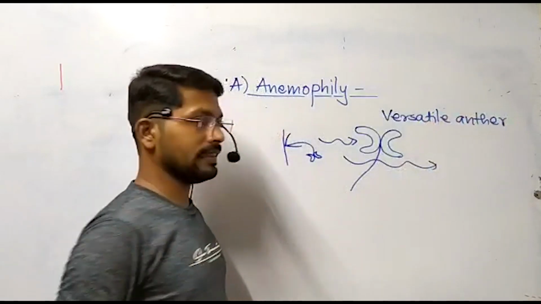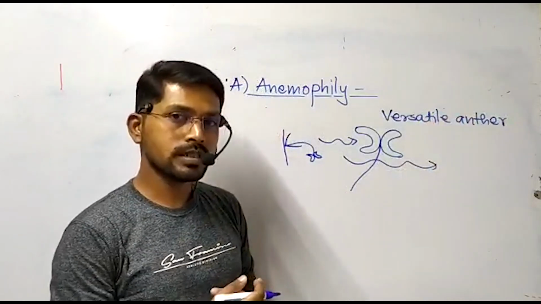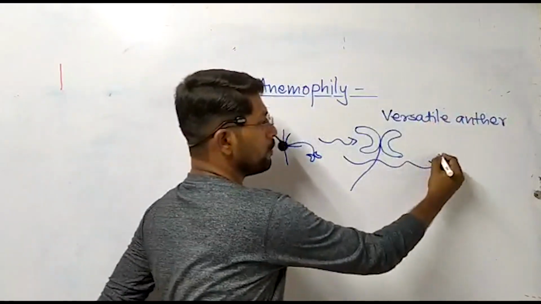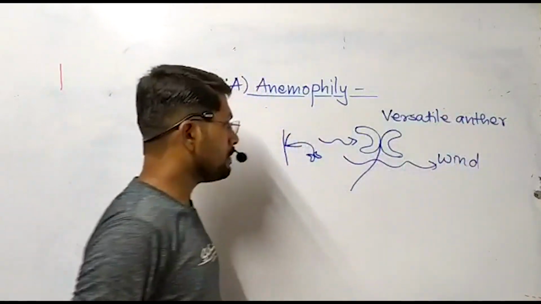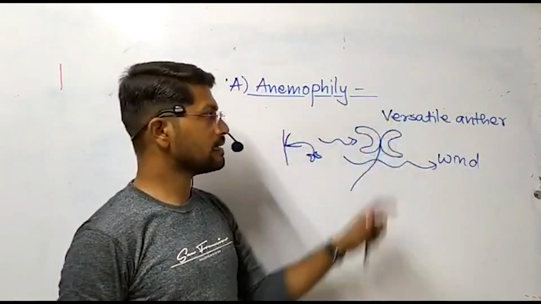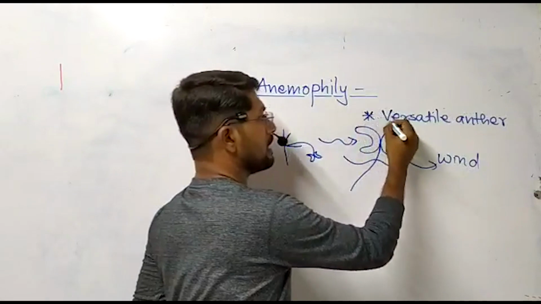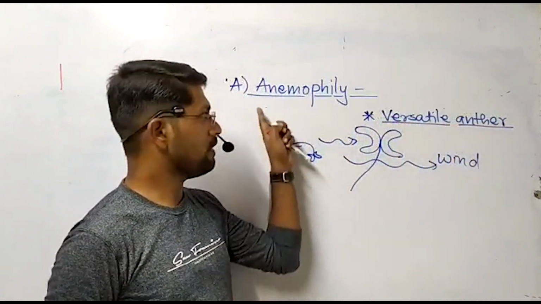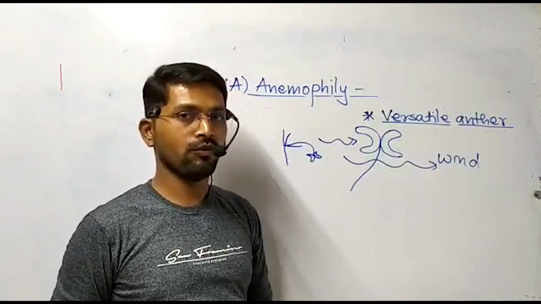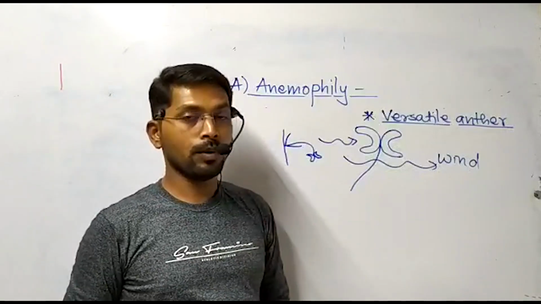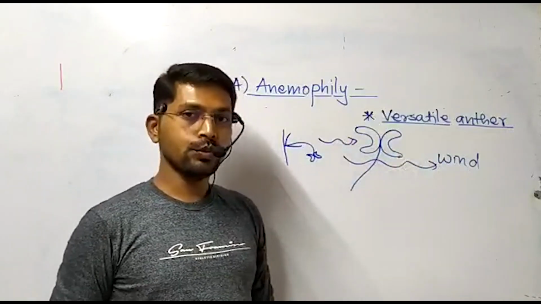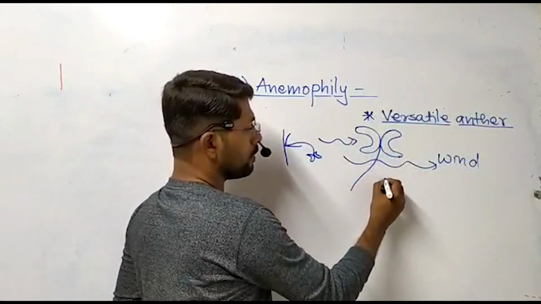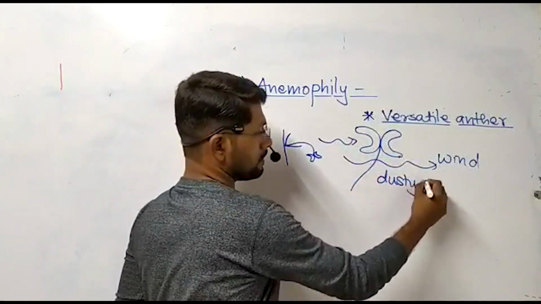And this versatile anther is exposed towards the outer side, exposed to the wind, by means of a long filament. So this characteristic feature, presence of versatile anther, is a very important characteristic feature of anemophilous plants or anemophilous flower. Again, one important thing is, these plants used to produce large amount of dusty pollens.